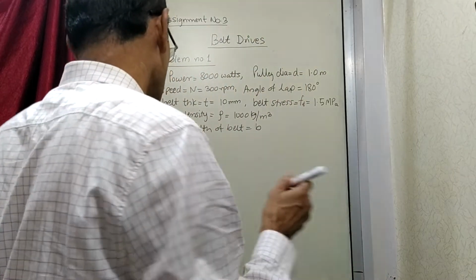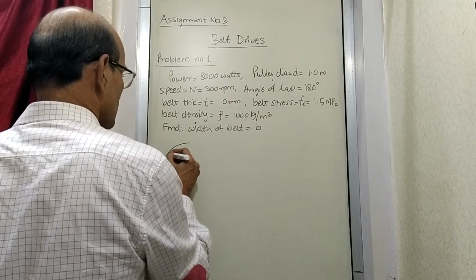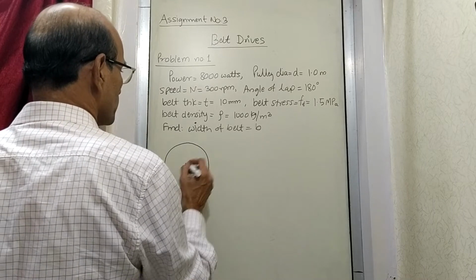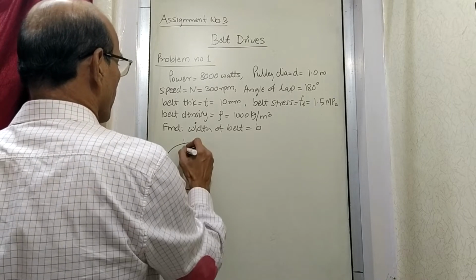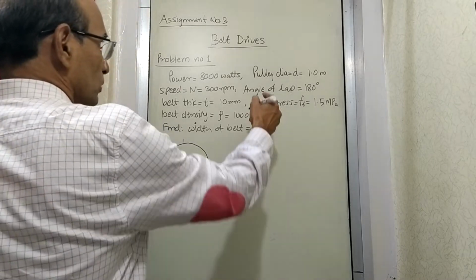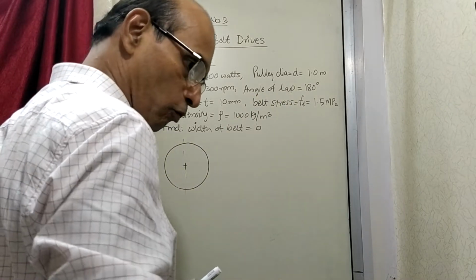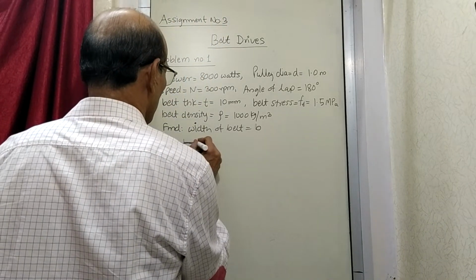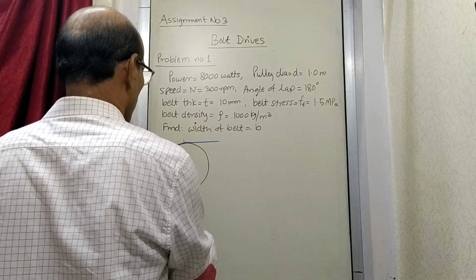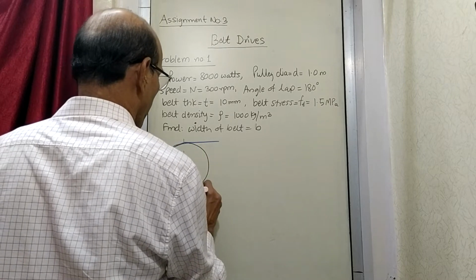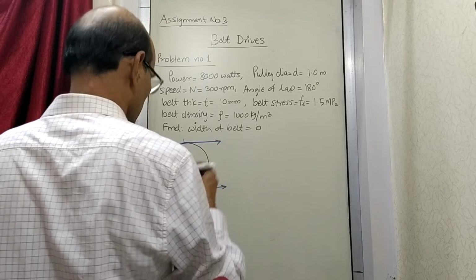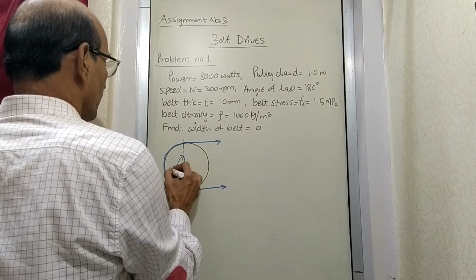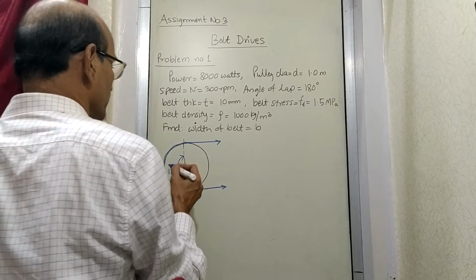So we start like this. Let's see the condition that is given. Suppose this is a belt drive. Now the angle of lap is 180 degrees. What it means is that the belt connected here is covering the pulley by 180 degrees.